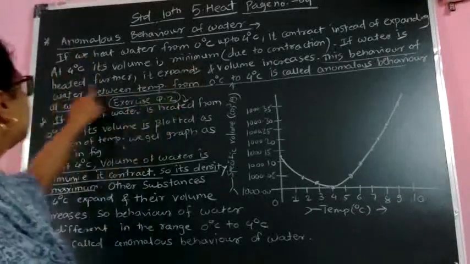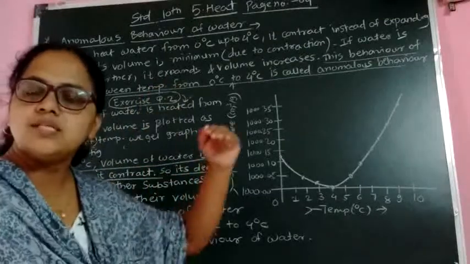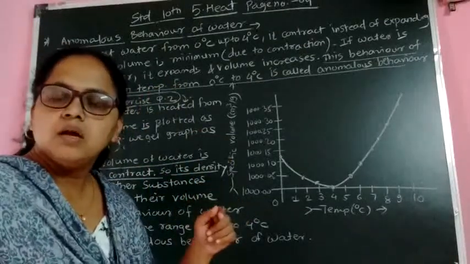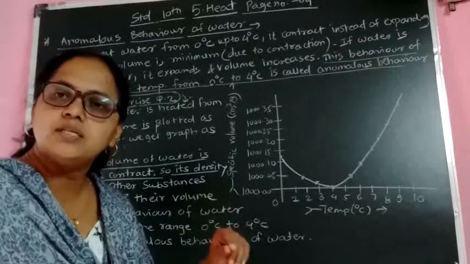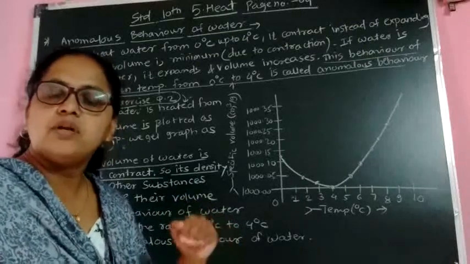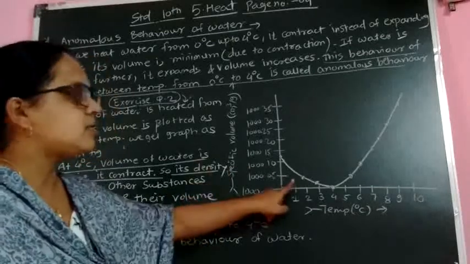If water is heated further, it expands. After 4 degrees Celsius, if we supply heat, what will happen? Then the volume of water increases. At 4 degrees Celsius, the volume of water is minimum, but after 4 degrees Celsius, the volume of water increases. You can see this in the graph.